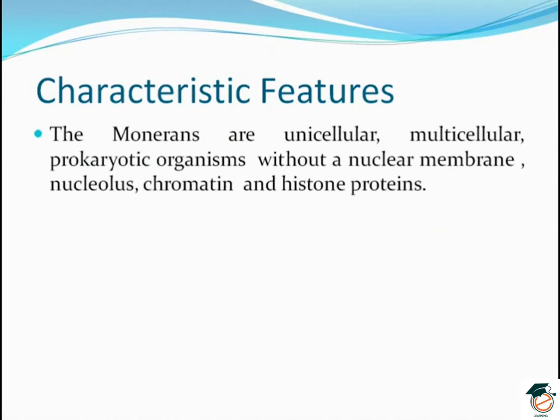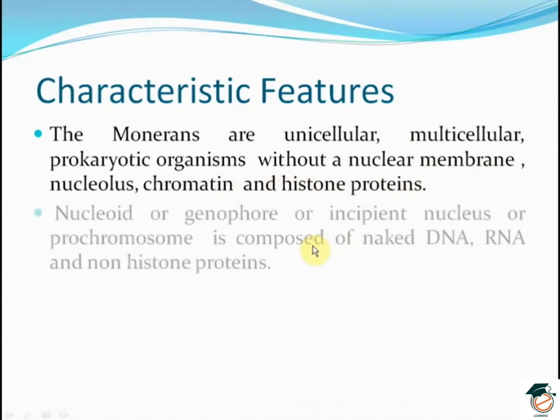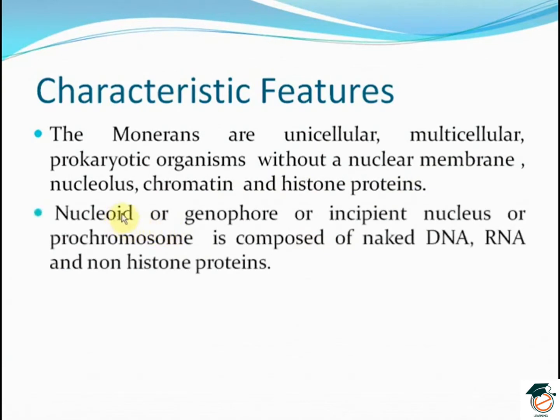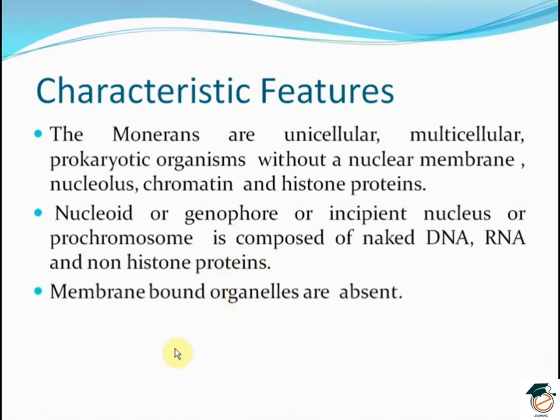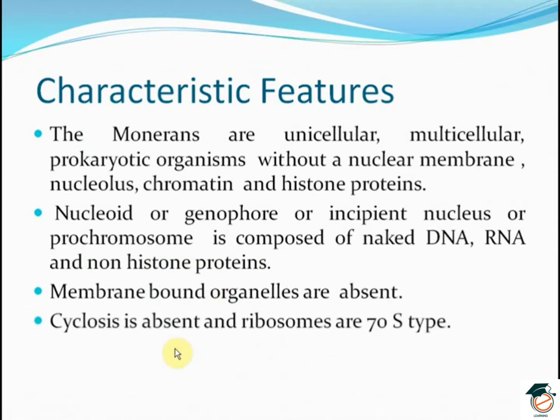They are prokaryotes without a nuclear membrane, nucleolus, chromatin and histone proteins. A true nucleus is lacking as well. The nucleoid or genophore or the incipient nucleus or the prochromosome is composed of naked DNA and RNA and non-histone proteins. The membrane-bound organelles are absent. Cyclosis is absent and ribosomes are of 70S type.